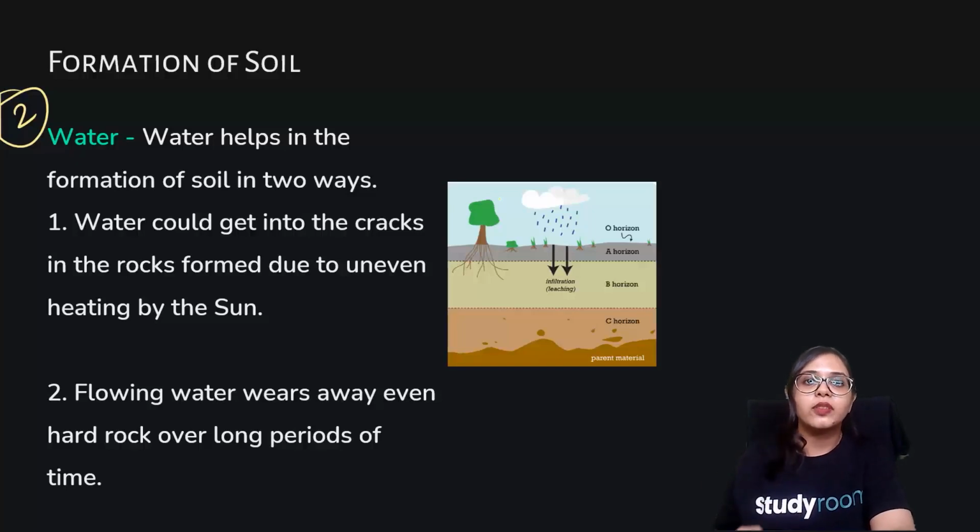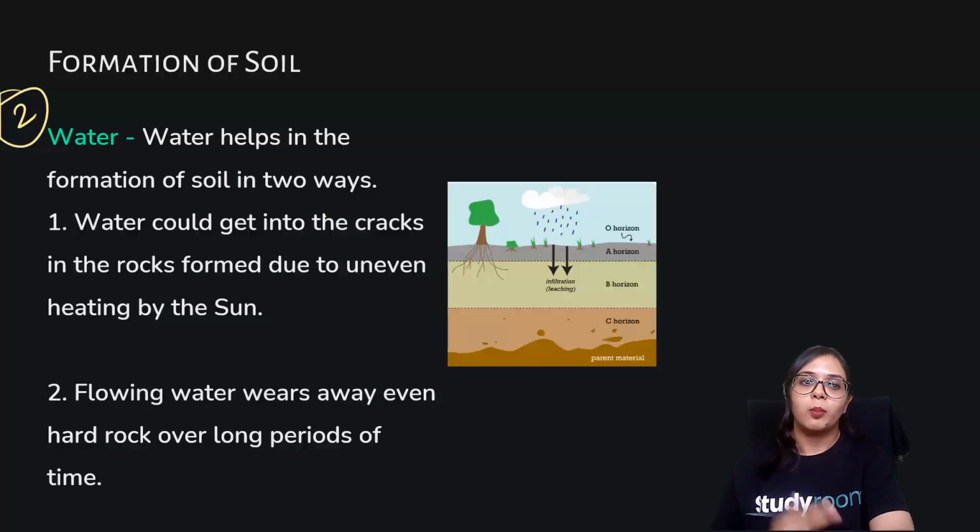When water freezes, it expands into ice and becomes a solid state, and that is going to widen the gap, the fissures, the cracks that were there earlier in the rocks. So naturally, it is aiding the breaking of the rocks into smaller pieces.